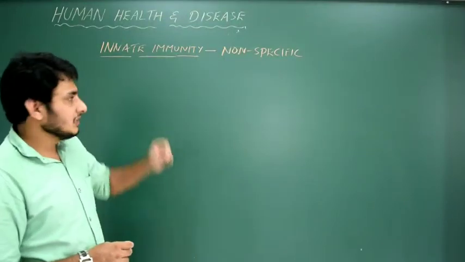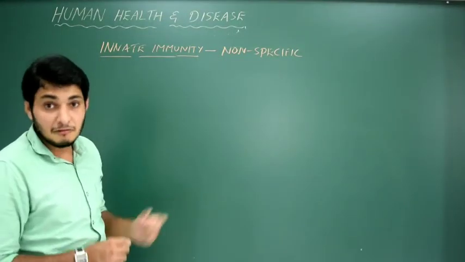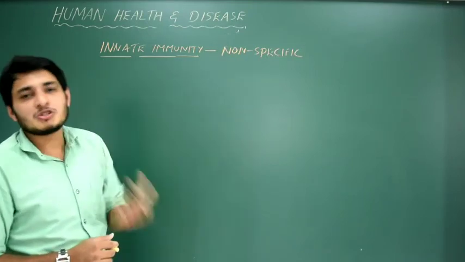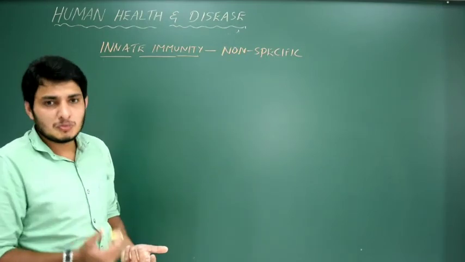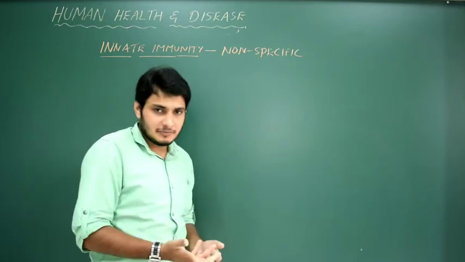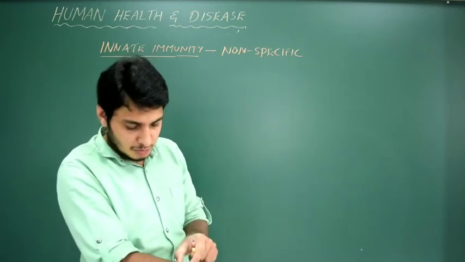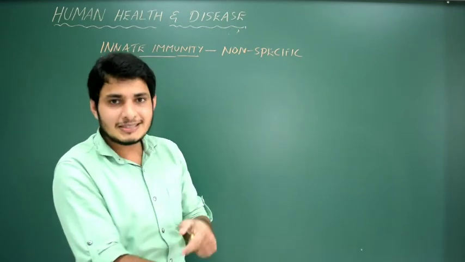Let me speak about innate immunity, a very, very important concept. Innate immunity is nothing but non-specific. Why is it non-specific? For example, skin. Skin is a type of innate immunity. So it is a non-specific type of immunity present at the time of birth.